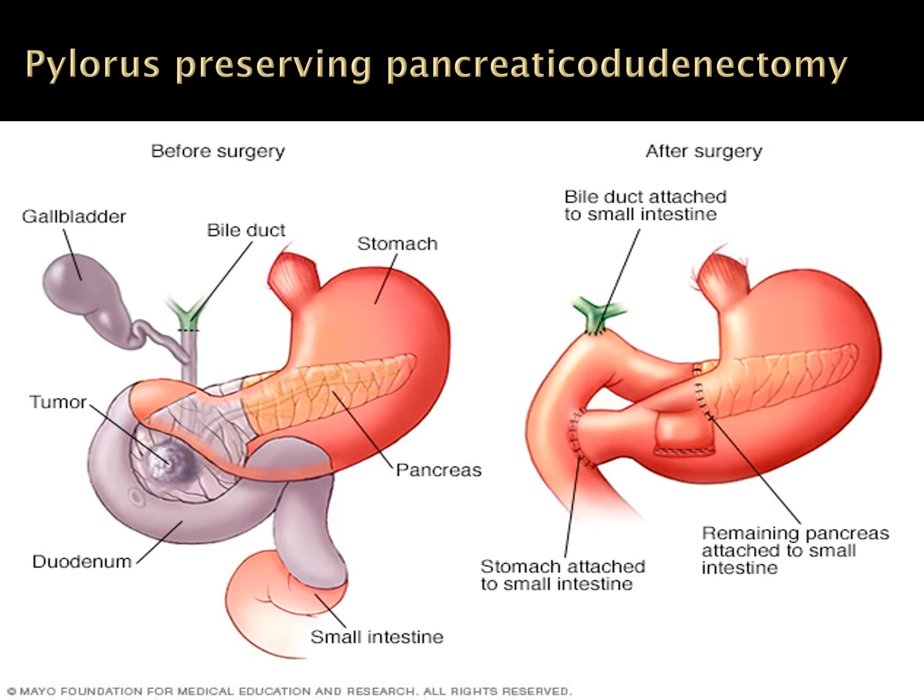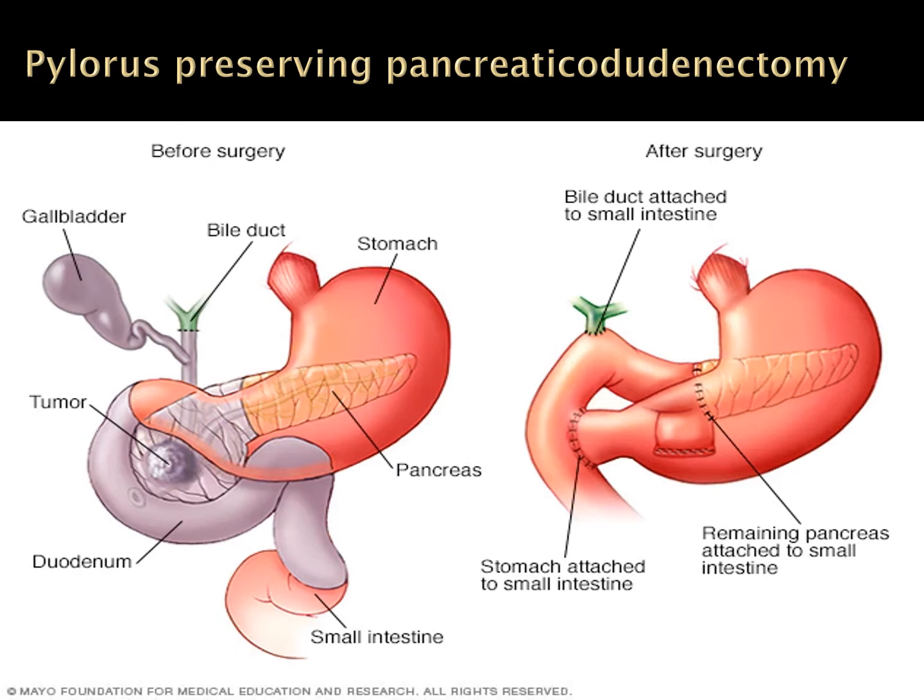Remember one thing, in operable cases of CA head of pancreas, there are two options. One is the standard Whipple and other is the pylorus preserving pancreaticoduodenectomy.